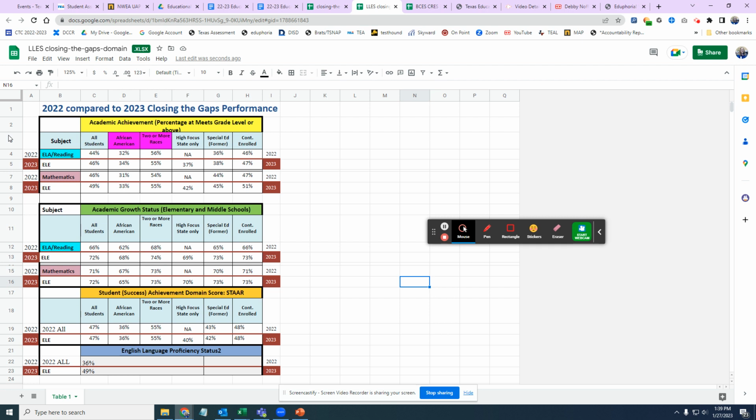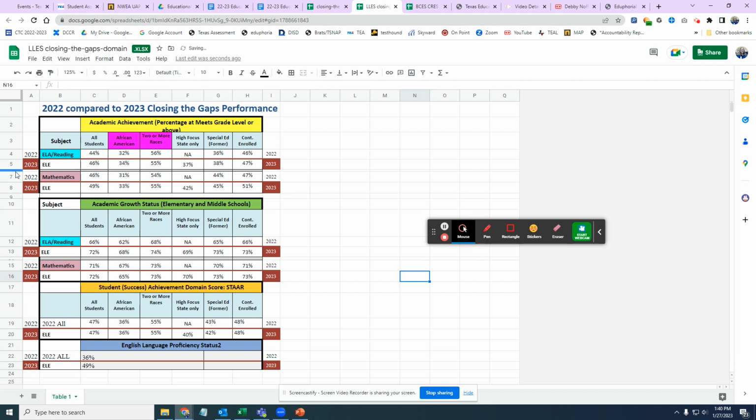And then we have continuously enrolled. Okay, so academic achievement, that's where the students have to score meets or masters on their test in order to be counted into this. So we went from 44 to 46 and 46 to 49 in our all. Our African American went up a little bit. Our two or more races actually went down in reading and only up 1 in math.